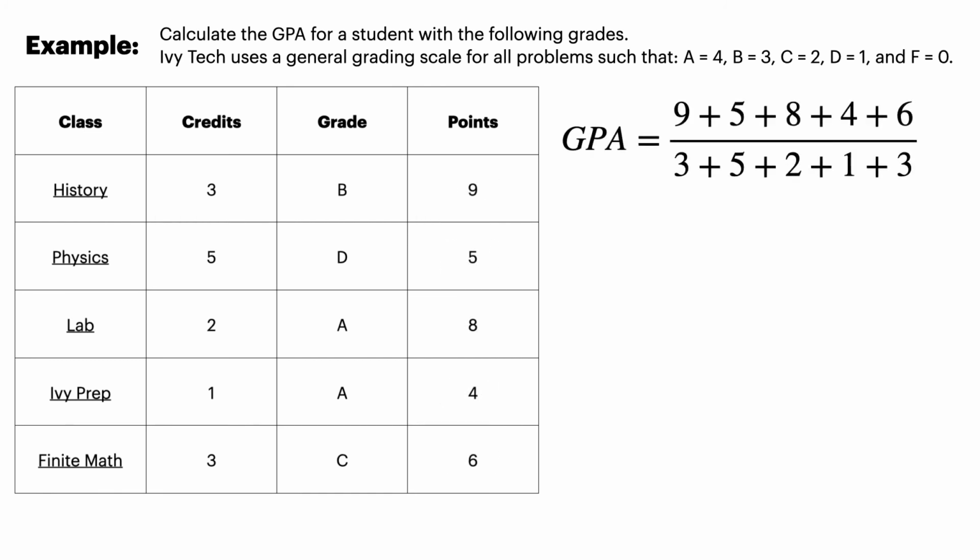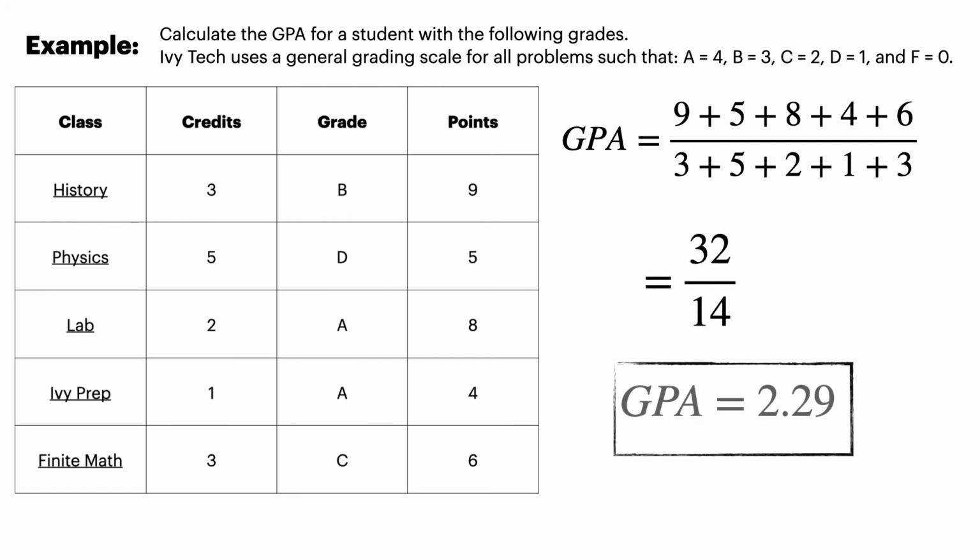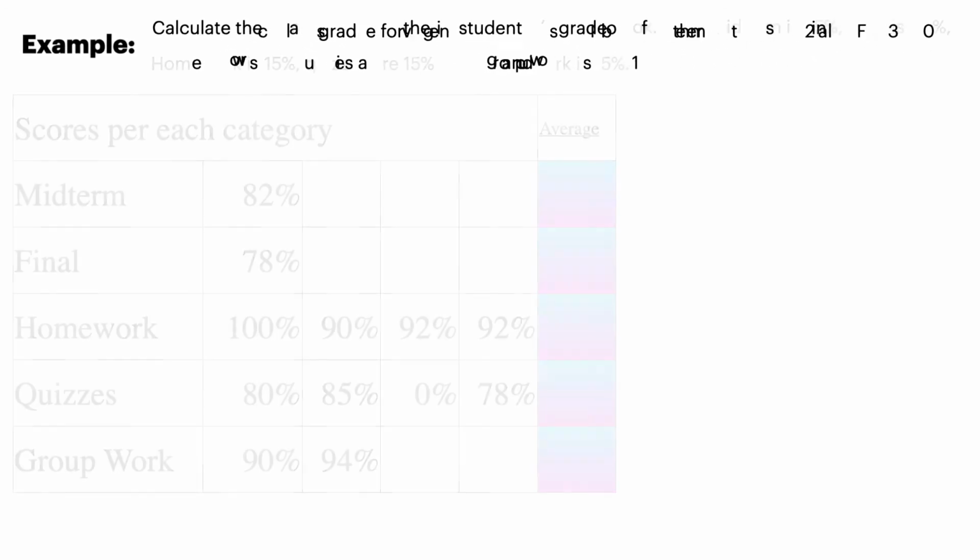Let's find that GPA. If we add all of the points divided by adding all of the credits, we will find this GPA. So 32 over 14 is roughly 2.29 for their GPA, and that's roughly a C. That's like a C average grade, right? So they roughly got a C for this semester. Okay. Let's look at some more examples.